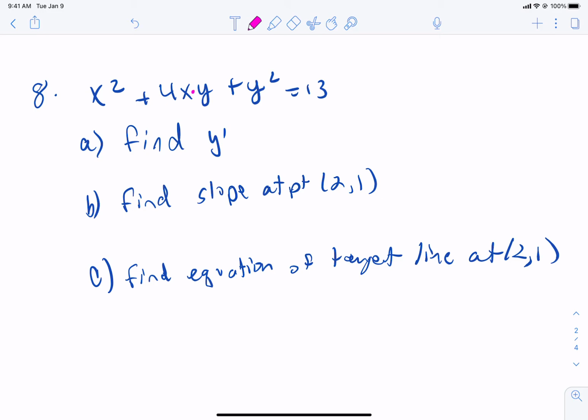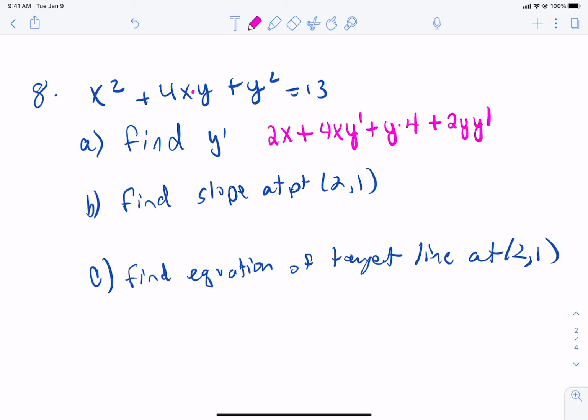Okay, so the derivative of x squared is 2x. The derivative of this, you are going to use the product rule. So this is my first, this is my second. So it's going to be the first times the derivative of the second. The derivative of y is y prime. I don't really know what it is. Plus the second times the derivative of the first. That's why I just got a 4 there. And then the derivative of y squared is 2y, y prime.